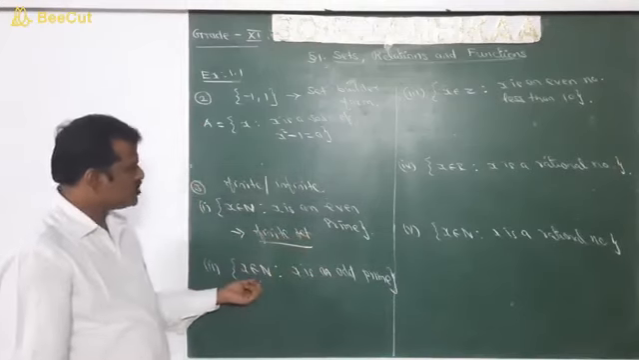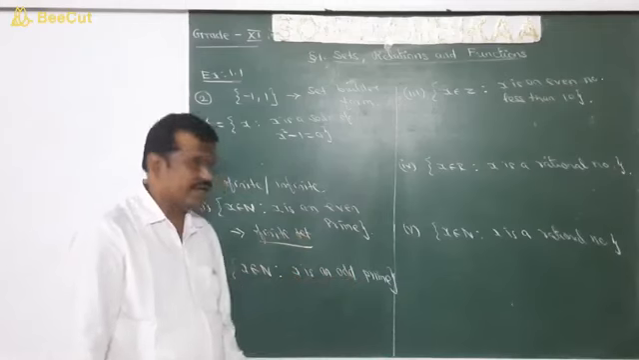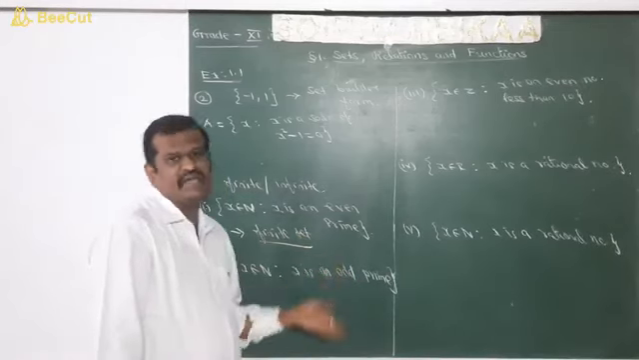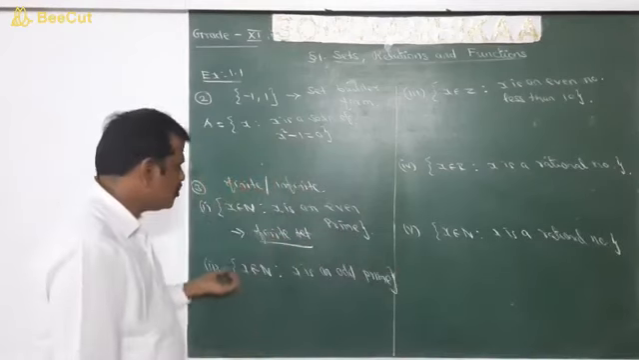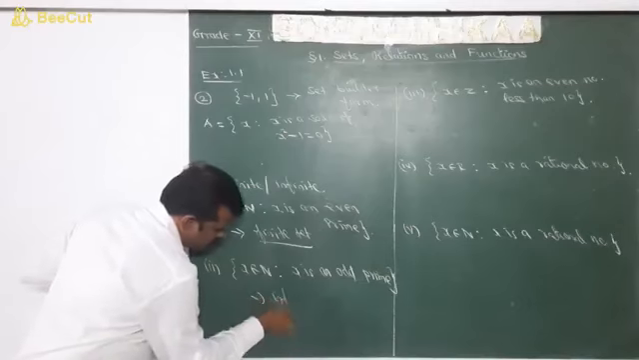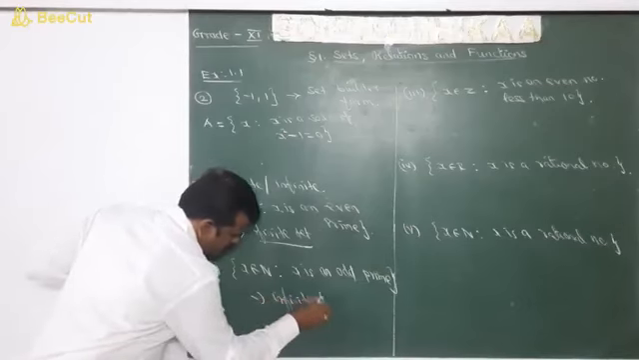Next, x belongs to natural numbers, x is an odd prime number. So what are the odd prime numbers? 3, 5, 7, etc. It goes on. So the odd prime numbers form an infinite set. So it is of course an infinite set.